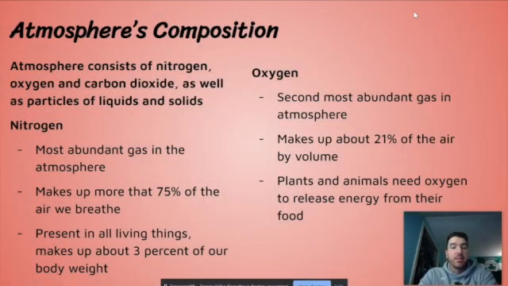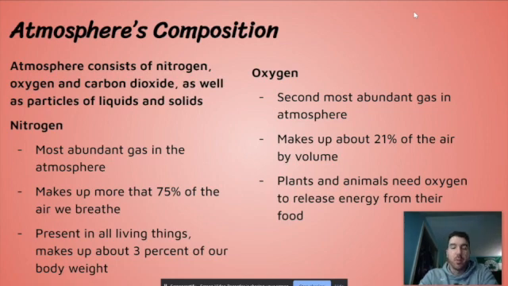All right, let's talk about the atmosphere's composition a little bit. The atmosphere consists of nitrogen, oxygen, and carbon dioxide, as well as particles of liquids and solids. Let's start off talking about nitrogen. Nitrogen is the most abundant gas in the atmosphere. It makes up more than 75% of the air we breathe, and it's present in all living things. And just talking about the atoms of nitrogen that are in our body, it makes up about 3% of our body weight.